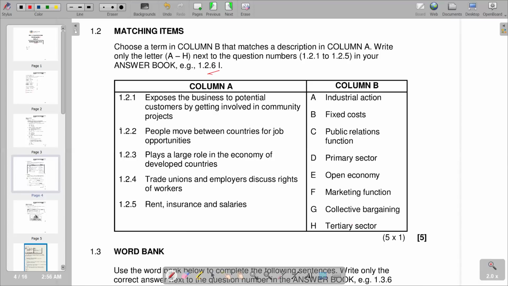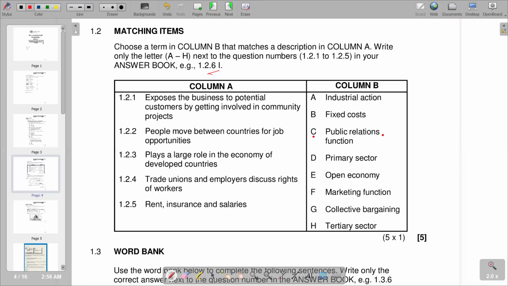So we go to our column A, it reads: exposes the business to potential customers by getting involved in community projects. So we can try to see which of the words that we have matches the first statement. C, we got public relations function. So you see that the public relations function supervises and assesses public attitude and maintains mutual relations.